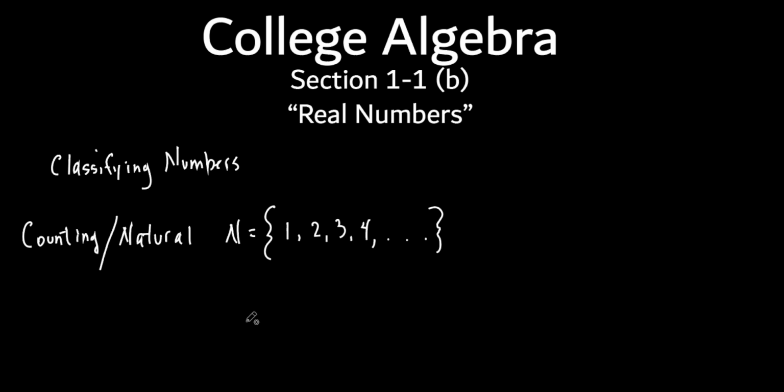All right. What about this? Whole numbers. I think they use a W for whole numbers.